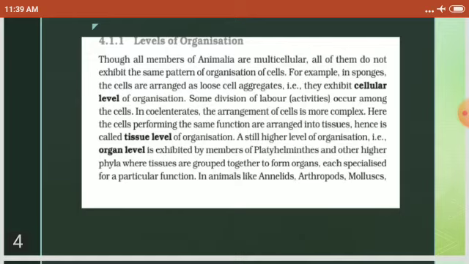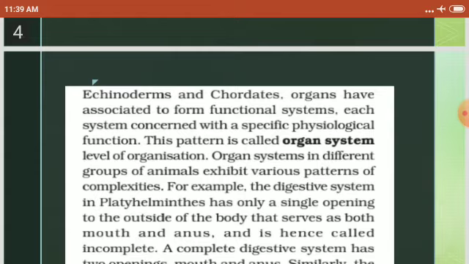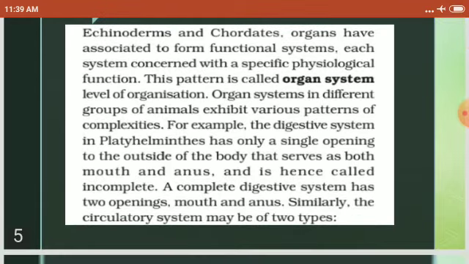Okay, cellular level we can see in the phylum Porifera. Then tissue level you can see in the diploblastic organisms, phylum Coelenterates, and organ level you can see in Platyhelminthes. Now, in echinoderms and chordates, organs associated to form functional systems is called organ system level. You can see that in higher organisms, organ system level. Organ systems in different groups of animals exhibit various patterns of complexities.